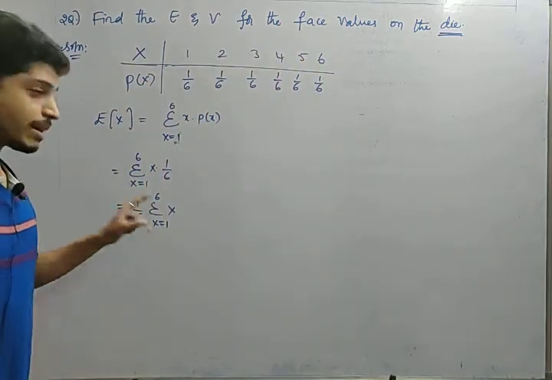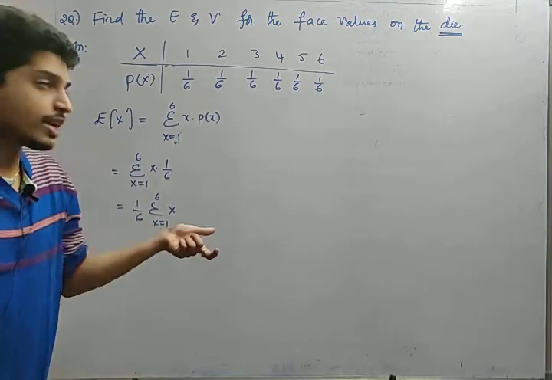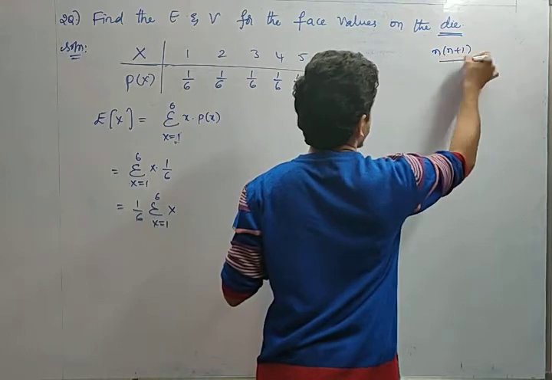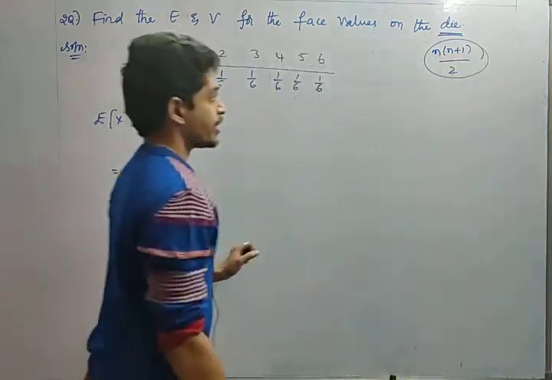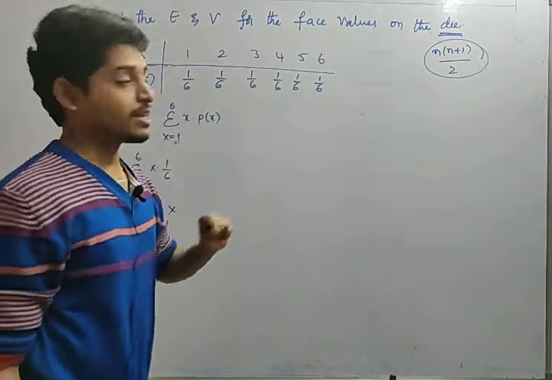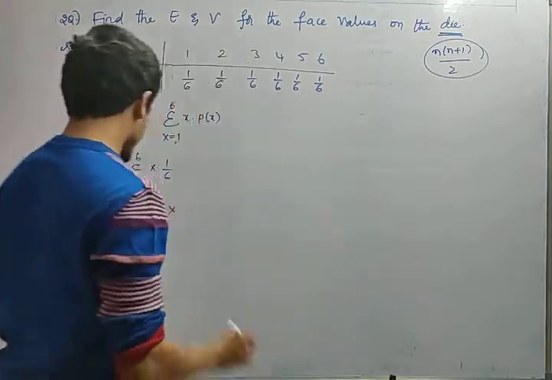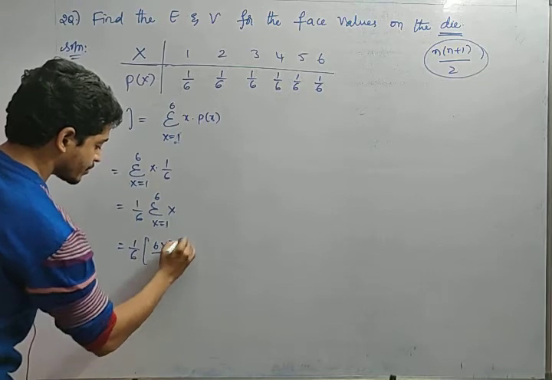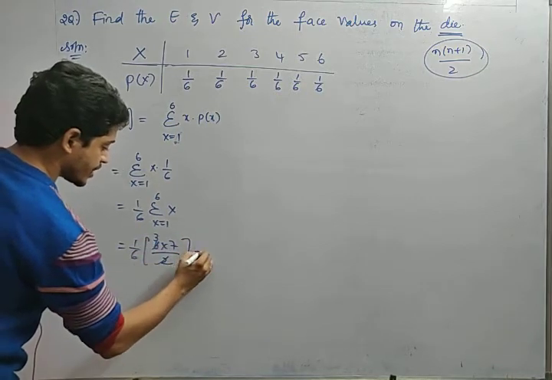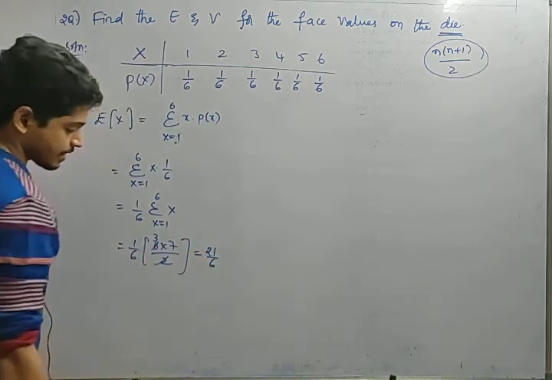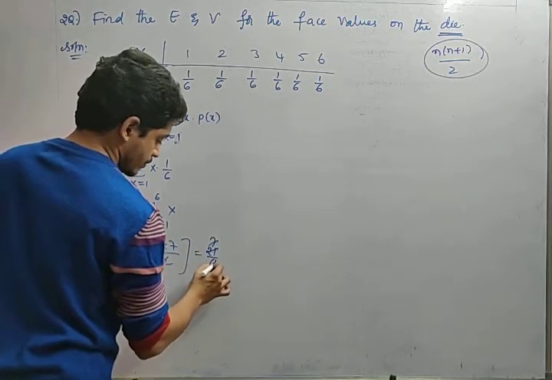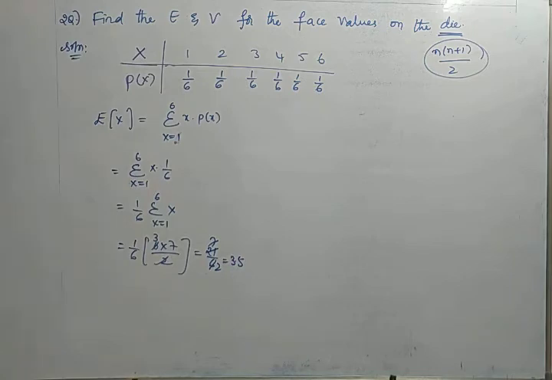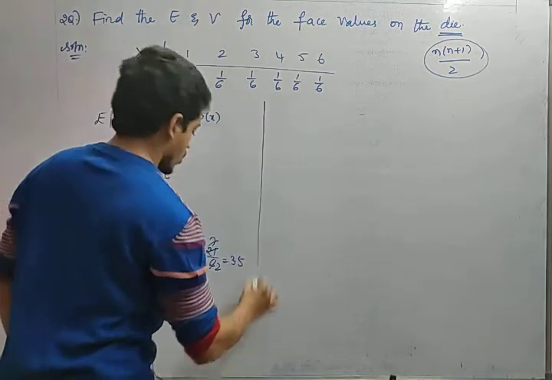So sigma means summation, sum of first n natural numbers. What is the formula, friends? N into n plus 1 by 2, right? Sum of the first n natural numbers, n into n plus 1 by 2. So sum of the first 6 natural numbers, 6 into 7 by 2, yes or no? So in the same way, 1 by 6 into 6 into 7 by 2. So 6 7s are 42, 42 by 2 is 21, 21 by 6, that is 3.5. Okay, so this is the expectation, 3.5 is the expectation, or 7 by 2.